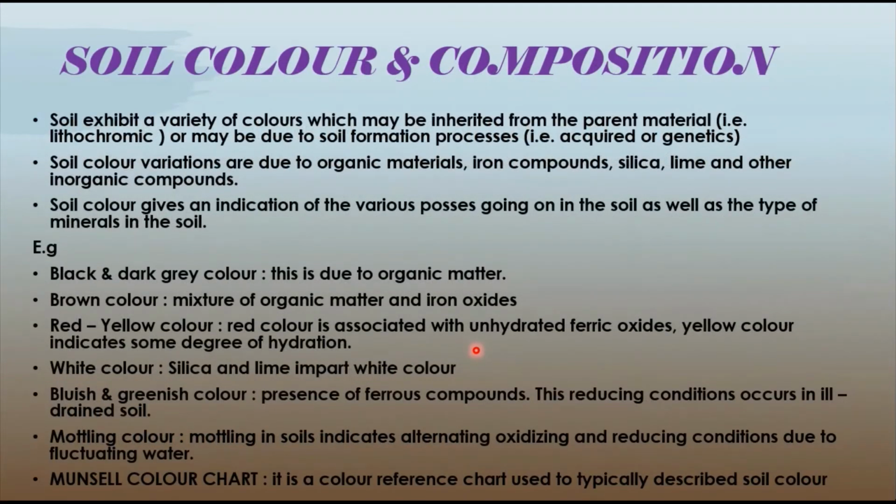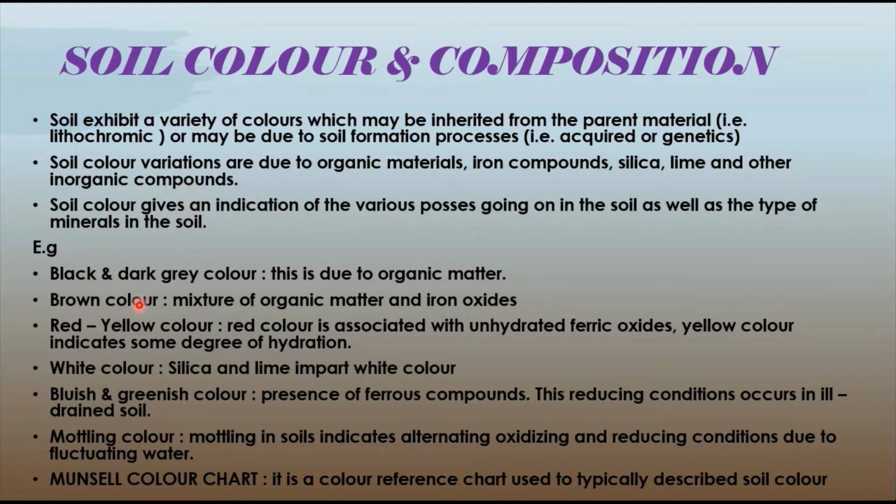Then moving to the soil color and the composition. The soil is going to exhibit a variety of colors which may be inherited from the parental material, that is through the process called lithochromic, or may be due to the soil formation process called acquired or genetic process. The soil color variations are due to the materials present, mainly organic materials, iron compounds, silica, lime, and other inorganic compounds too.